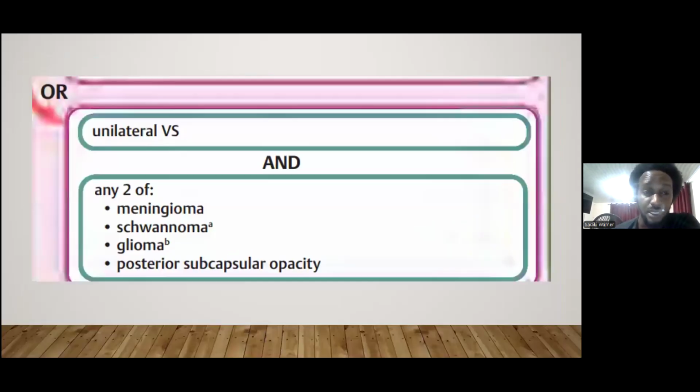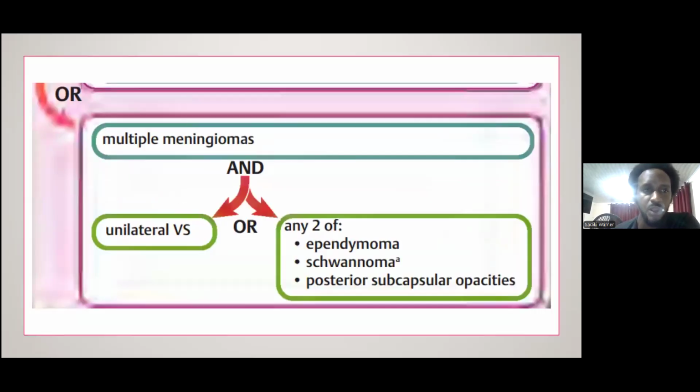They can also be diagnosed if there is a unilateral vestibular schwannoma and any two of the following lesions, or if there are multiple meningiomas and a unilateral vestibular schwannoma or any two of the following: ependymoma, schwannoma, or posterior subcapsular opacities.